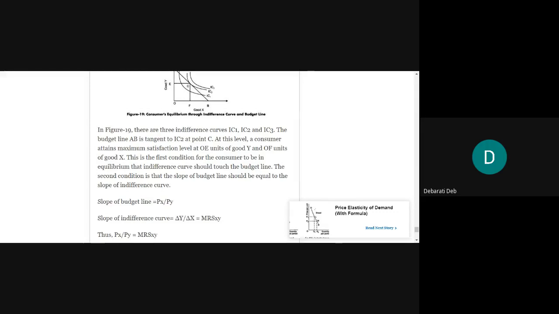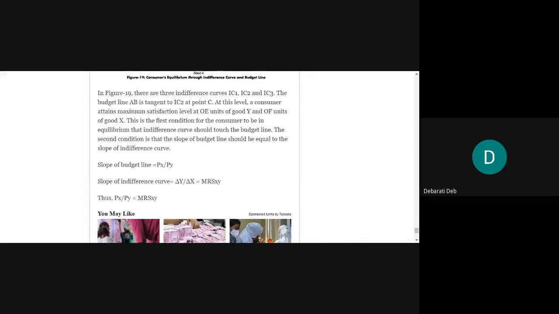The second condition is that, now this was the first condition. First condition is what? The budget line should touch the indifference curve at a point, then only the consumer is said to be in equilibrium. The second condition, what is the second condition? The second condition is that the slope of budget line should be equal to the slope of indifference curve. This is another condition, okay? We will solve sums on this, then you will understand it better that there is a second condition also, and that is that the slope of budget line should be equal to the slope of indifference curve.